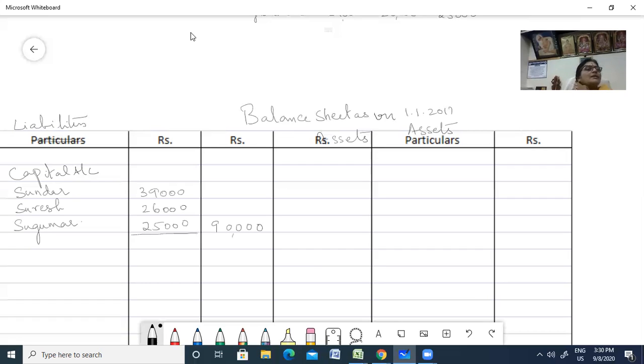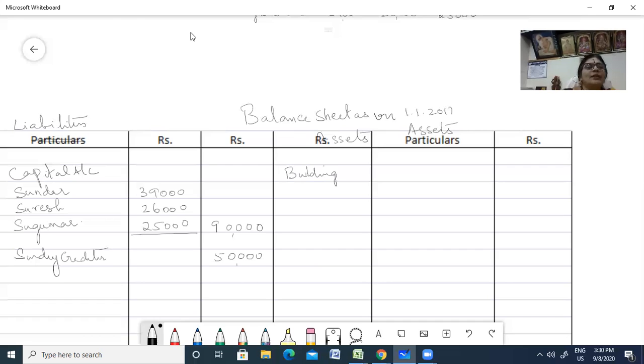Okay. And you had your sundry creditors towards your liability side, sundry creditors. So sundry creditor was 50,000. Right? Okay. So now that you have completed your liability side, let us do the assets. Now for the assets you have here, first you had building, right? Building.